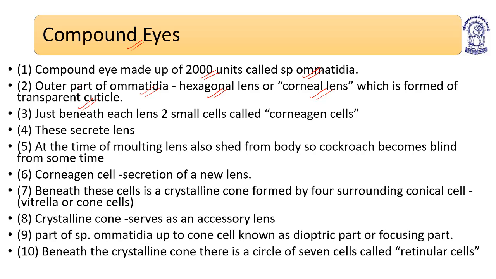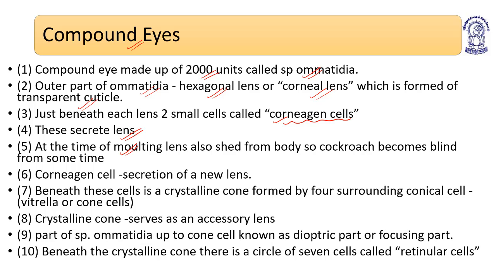Just beneath each lens there are two small cells known as corneagen cells. Corneagen cells secrete the cornea, or the lens.